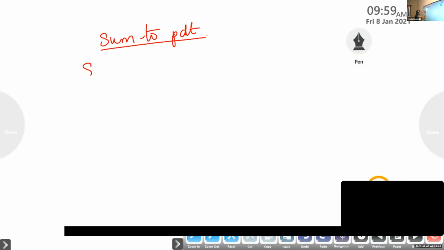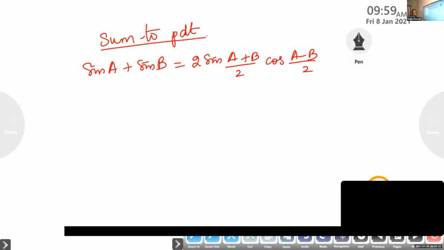The first formula, listen children: sin A plus sin B. Here it is a sum. Sin A plus sin B will be the same as 2 sin (A plus B) by 2 into cos (A minus B) by 2. If it is a sum, we can write it as a product. Proof is not needed.